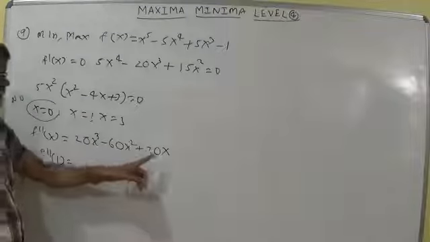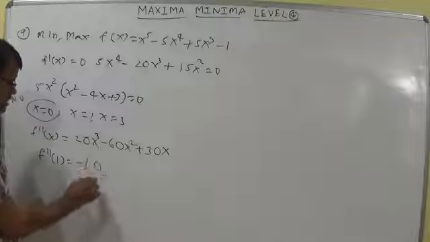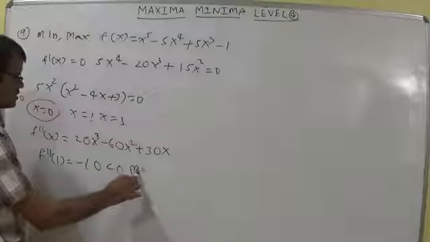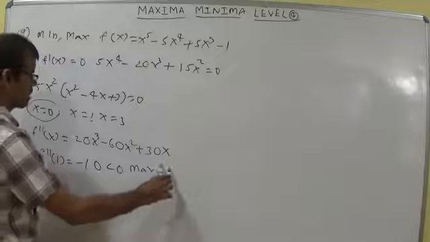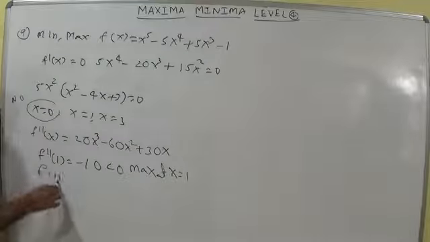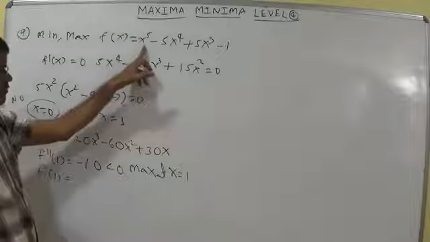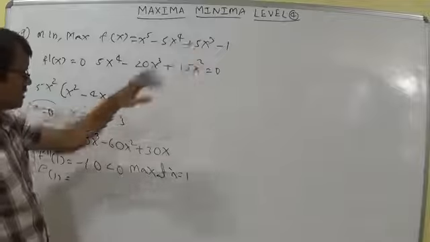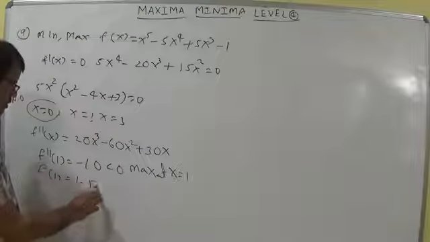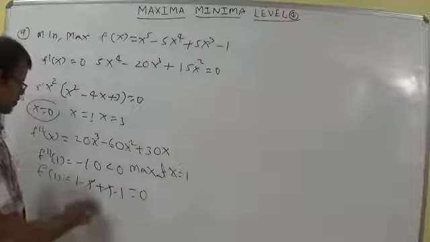So 20 minus 60 plus 30 gives minus 10, which is less than 0, so this is a maximum. So maximum at x is equal to 1. To get the maximum value, substitute the value 1 here: 1 minus 5 plus 5 minus 1. So it is 0. So 0 is the maximum value.